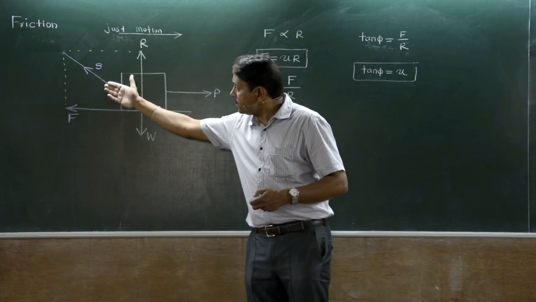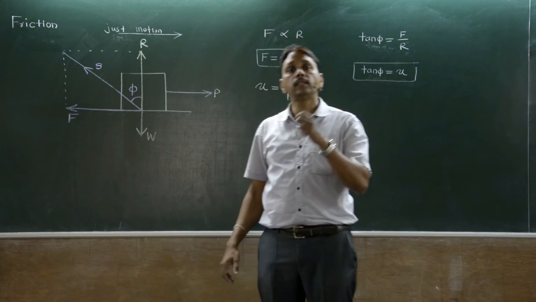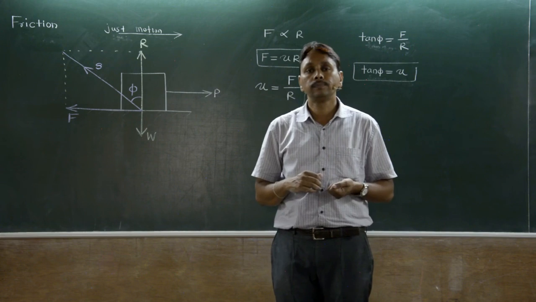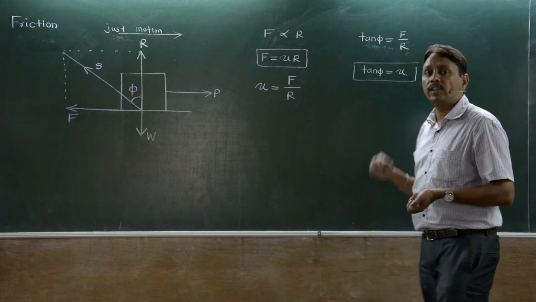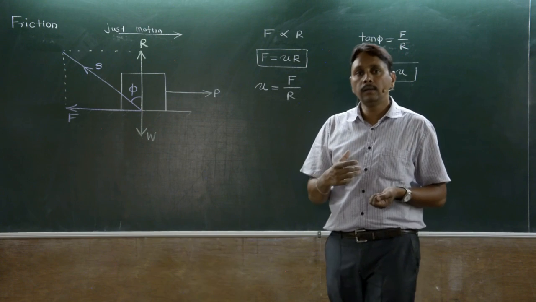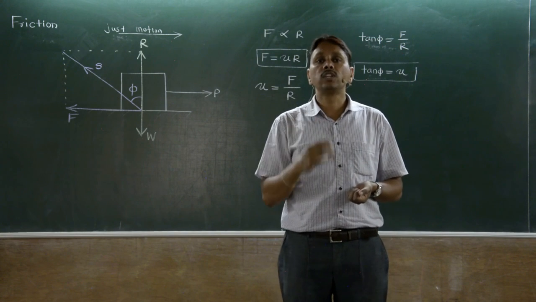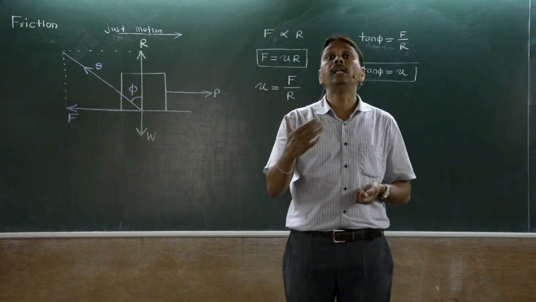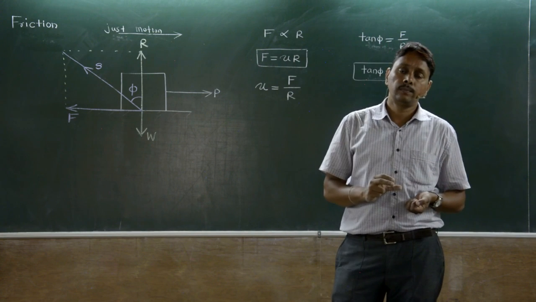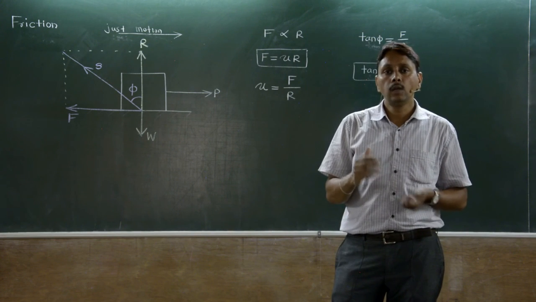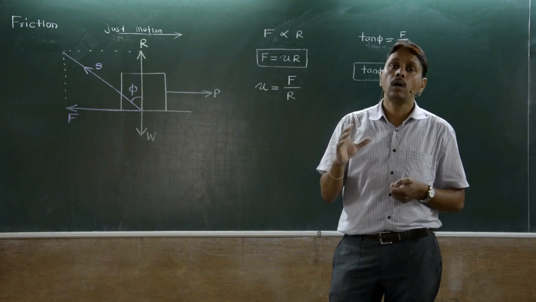The angle between resultant reaction and normal reaction is called angle of friction. Tangent of angle of friction is equal to coefficient of friction. And dynamic friction is always greater than static friction. So these are the laws of friction, also called laws of dry friction, Coulomb's law of dry friction.